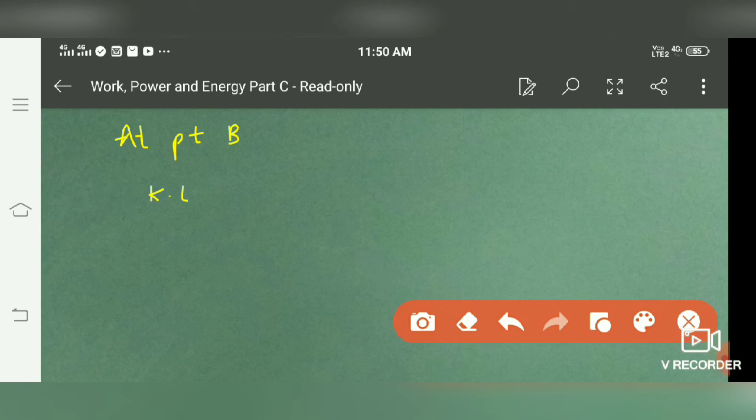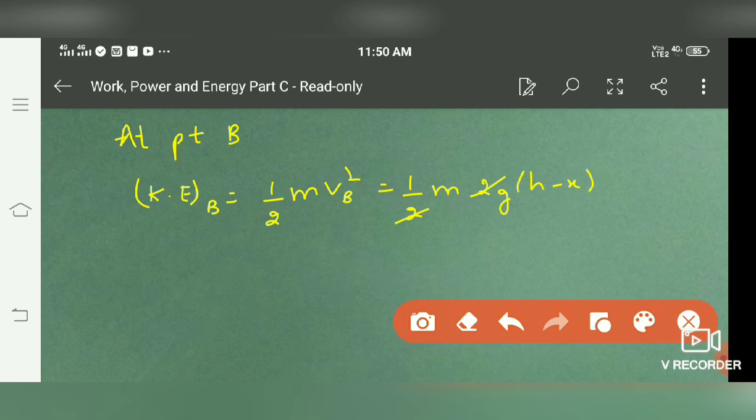So at point B, kinetic energy at point B, as velocity is not 0, so kinetic energy is there, that is half m vB square, which is equal to half m. Instead of vB square we can write 2g(h minus x), that we calculated earlier. 2 gets cancelled with 2, so we get kinetic energy at point B equal to mg(h minus x).